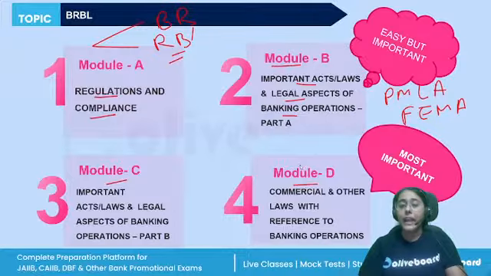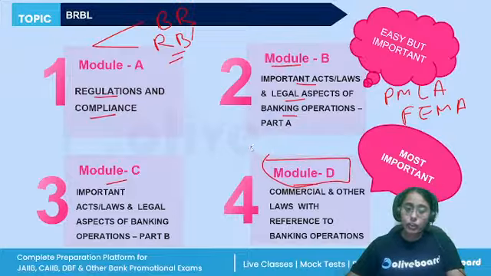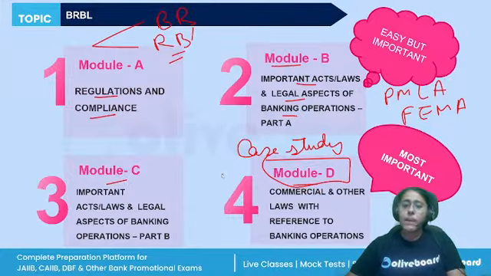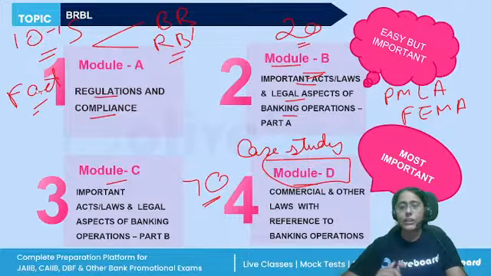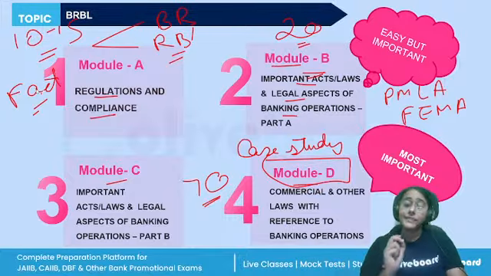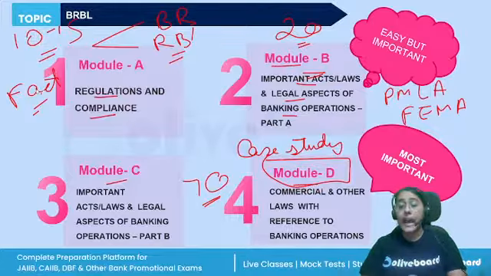If we talk about the priority weightage, the highest weightage is of module D, with factual questions as well as case study based questions. Then we have module C. Both module D and module C together have around 65 to 70% weightage. Then in module B, you can expect around 20 mark questions, and 10 to 15 mark questions from module A. Module A is completely theoretical, factual questions. Module B is simple, but it is very important and it is scoring as well. So this is the weightage.